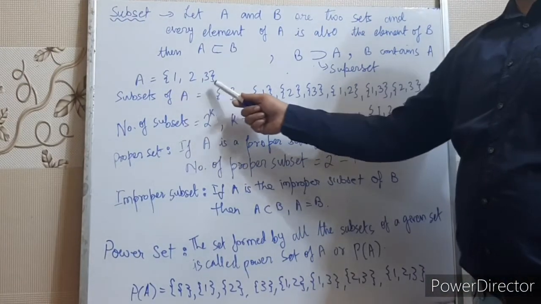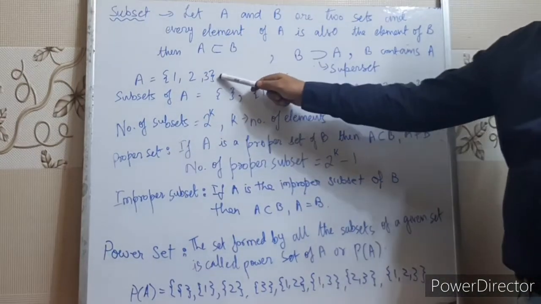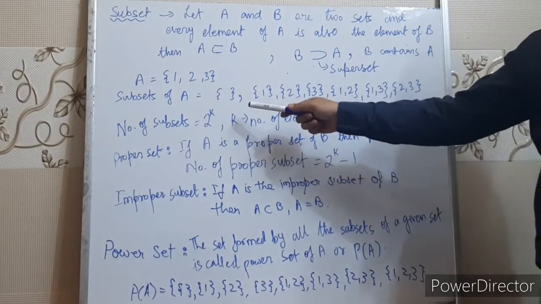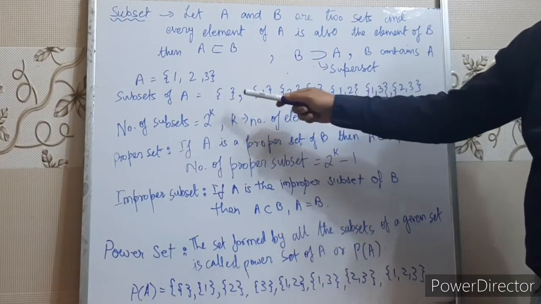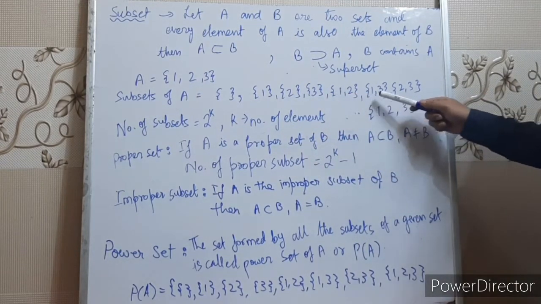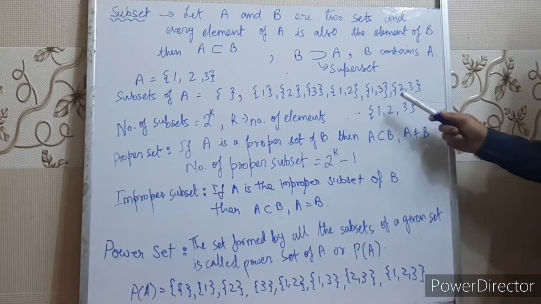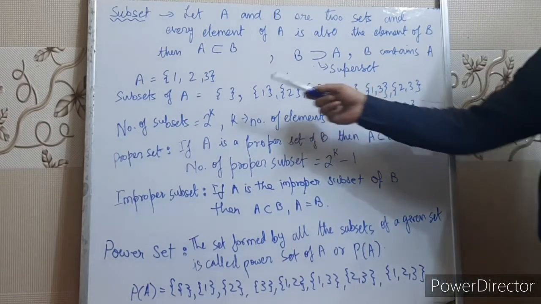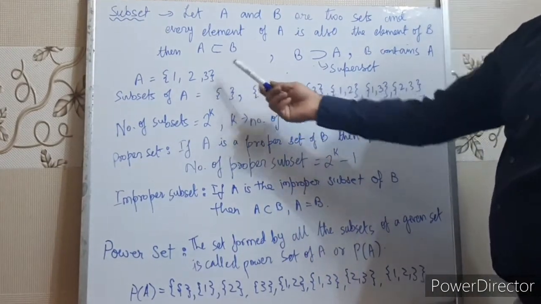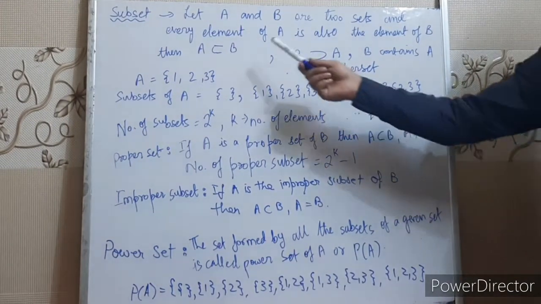Children, see the example here. I have taken a set A as 1, 2, 3. Right children? If you make the subsets of A, they will be the null set, {1}, {2}, {3}, {1, 2}, {1, 3}, {2, 3} and {1, 2, 3}. Right? That means every element of B is present in A. Null set is a part of A. 1 is a part of set A. 2 is a part of set A. So all these sets are part of set A.